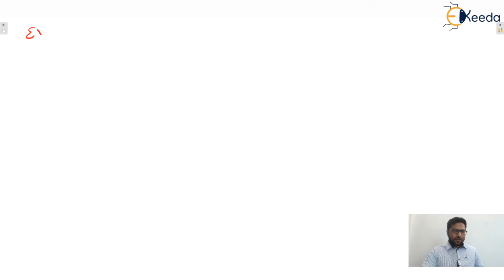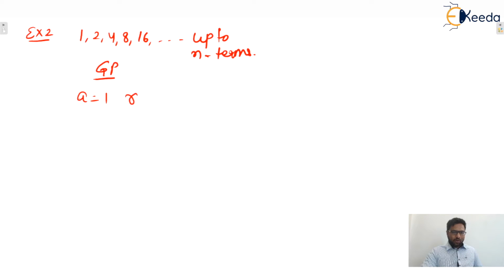Okay, write down the next example, example number 2. Let's say one sequence is given to you, up to n terms. We can say that this sequence is a GP series, yes or no? Here the first term is 1 and the common ratio is 2 divided by 1, that is 2, 4 divided by 2, that is 2, 8 divided by 4, that is 2. That means second term divided by first term, third term divided by second term, and fourth term divided by third term. We can say the ratio everywhere is the same. Then only can we say that it is the common ratio, isn't it?